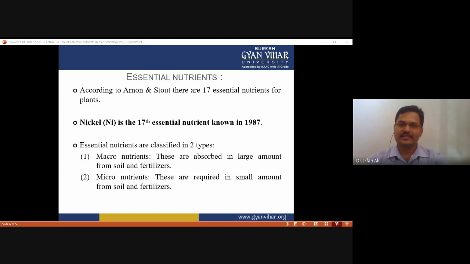Essential nutrients are classified into two broad categories: macronutrients and micronutrients. Macronutrients are absorbed and required in large amounts, and micronutrients are required and absorbed in small amounts from soil or fertilizers.